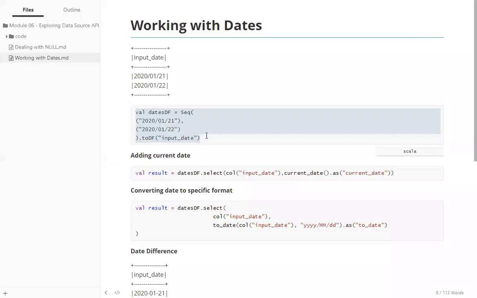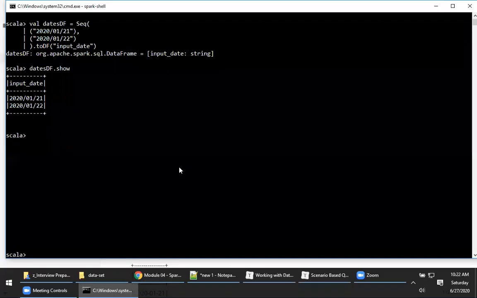Now I will try to add the current date. How do you add a current date? I'm selecting my existing column input_date, and can you see this function called current_date? All these functions are available as part of the functions package. I'm adding a new column that is the current date. Now when I execute this piece of code, please look at this.